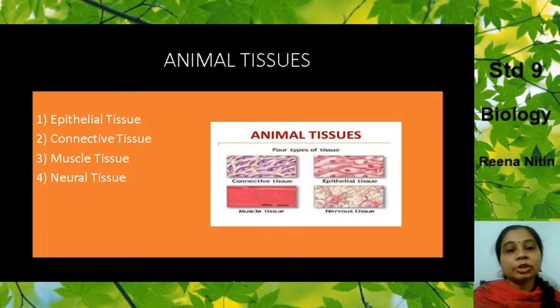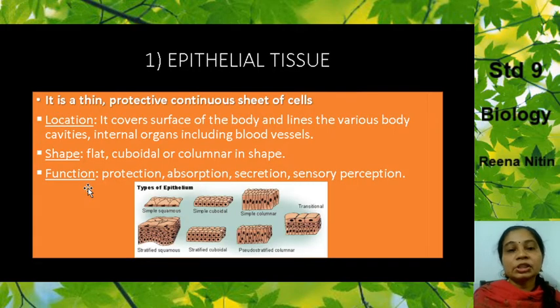Now, animal tissues are broadly classified into four types. They are epithelial tissue, connective tissue, muscle tissue, and neural tissue. What are they? Four types: epithelial, connective, muscle, neural. Now we shall study each one in detail. We will go to the first one, that is the epithelial tissue.